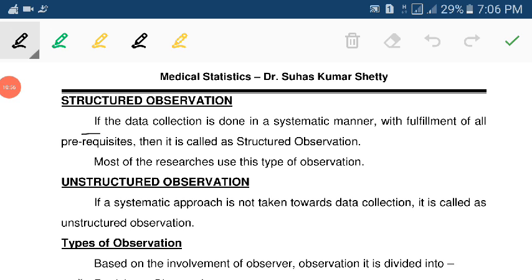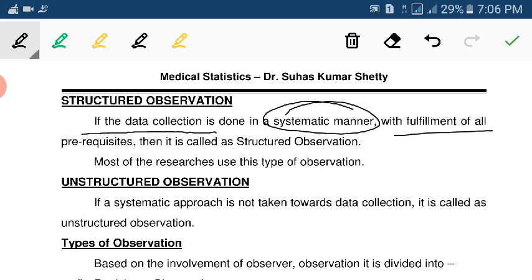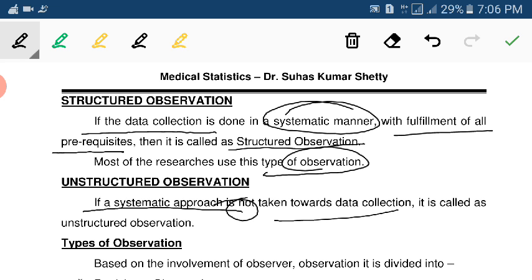Structured observation: if the data collection is done in a systematic manner with the fulfillment of all the prerequisites, then it is called structured observation. Most of the researchers use this type of observation. Unstructured observation: if a systematic approach is not taken towards the data collection, it is called an unstructured observation.